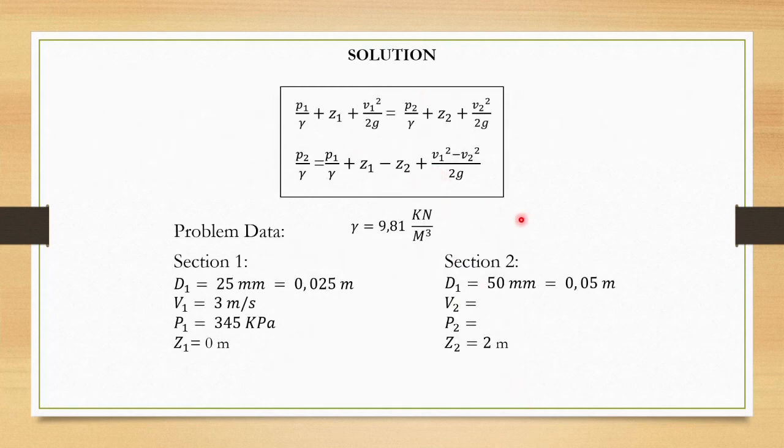In the table, we can see two formulas. The first is Bernoulli's equation, and below it we see that pressure 2 is cleared, and thus we obtain the final formula with which we will work. In the lower part, we can see the data that we are going to replace in the final formula. It is also seen that we do not know the value of velocity 2.